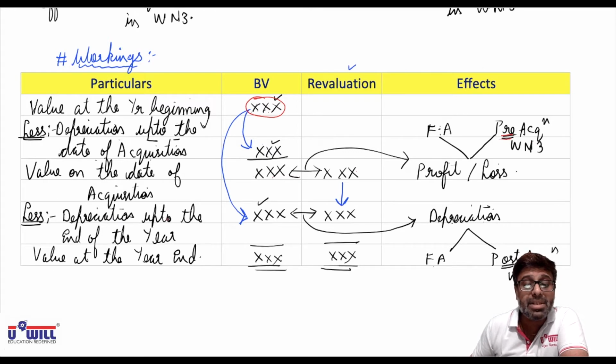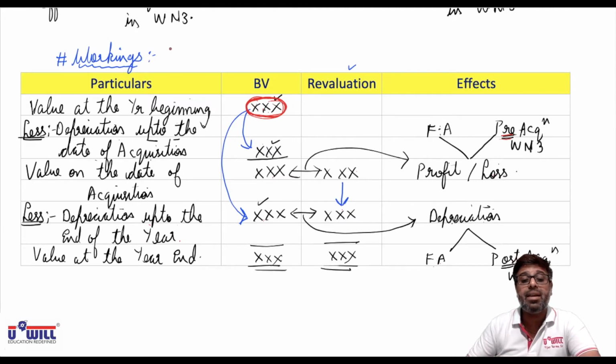Then you will again count depreciation up to the end of the year. But important point to be noted is, in book value column, you'll count the depreciation on which value? Book value in the beginning of the year. On that, you'll count this depreciation for the remaining part of the year. And in revaluation column, obviously, you'll count on the revalued amount. This difference will represent additional or excess depreciation. Now, if there is revaluation profit, its depreciation you will minus. If there is revaluation loss, its depreciation you will plus. But where? In fixed asset and post acquisition column in working note 3.